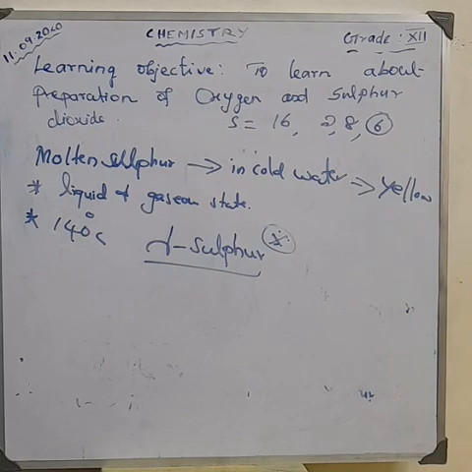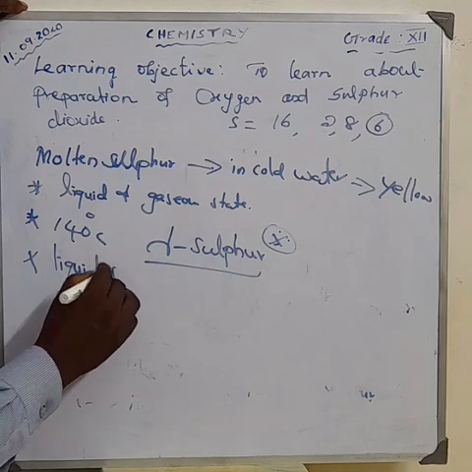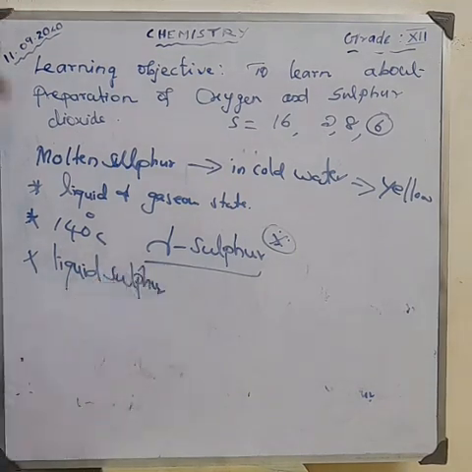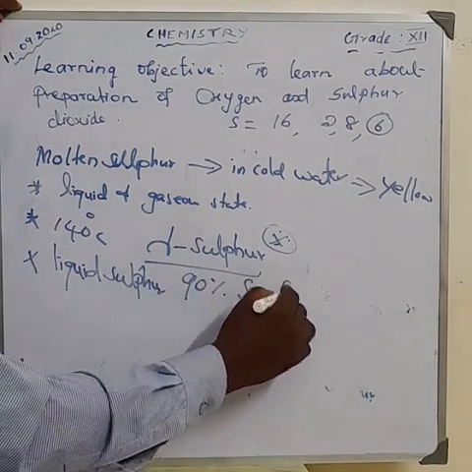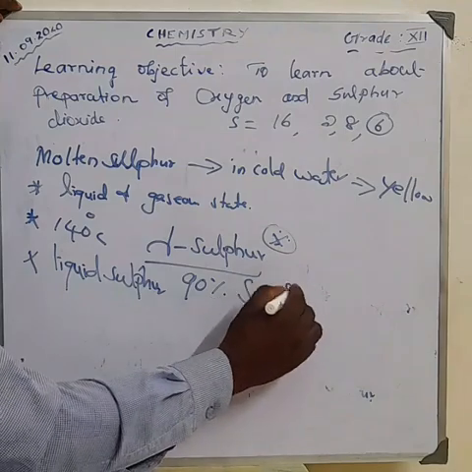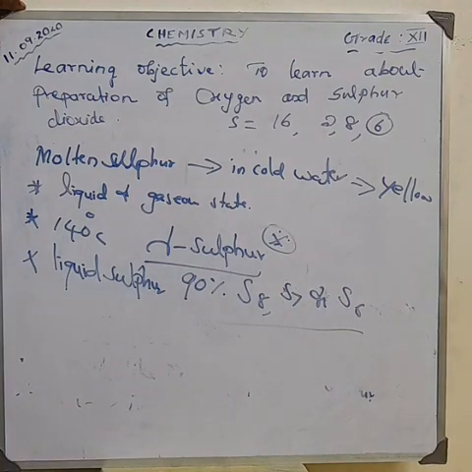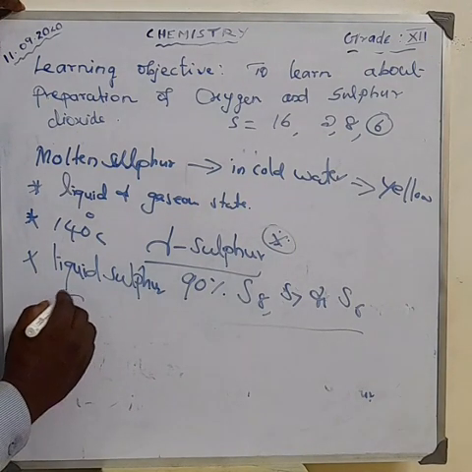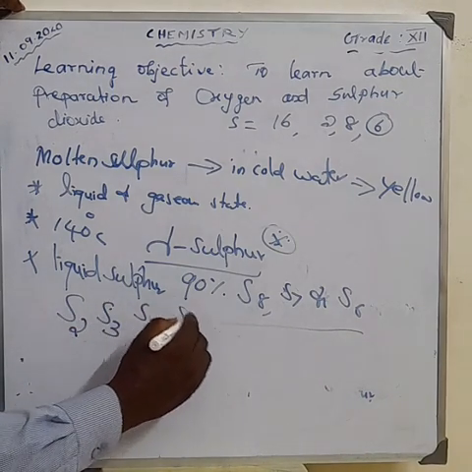The liquid sulfur consists of 90% S8, S7 and S6, and a small amount of a mixture of S2, S3, S4, S5 molecules.